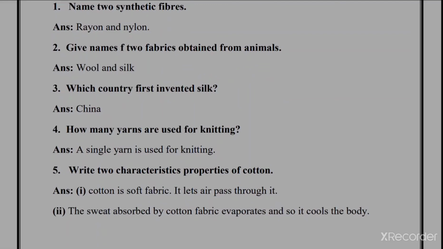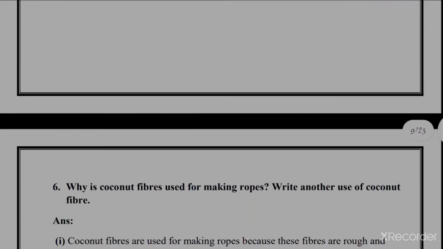Next question is write 2 characteristic properties of cotton. Number 1, cotton is very soft and it allows the air to pass through it. Second, it absorbs the sweat and it immediately evaporates. Due to that reason it makes us feel cool. So that's why we wear cotton clothes in the summer season.